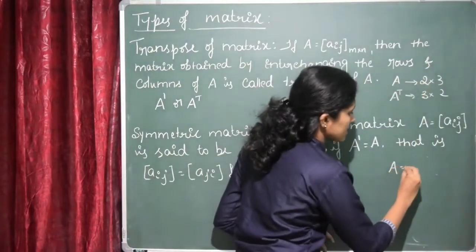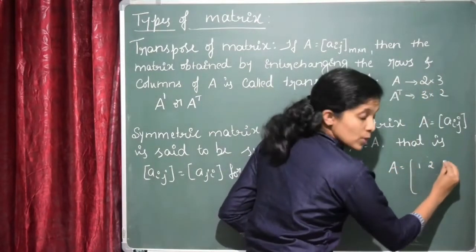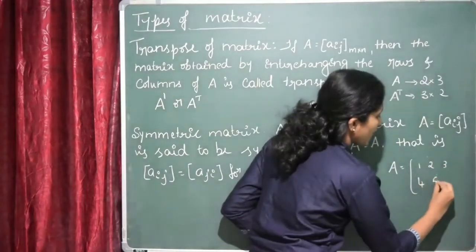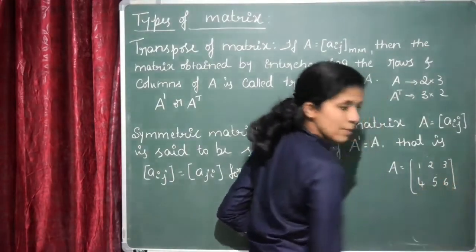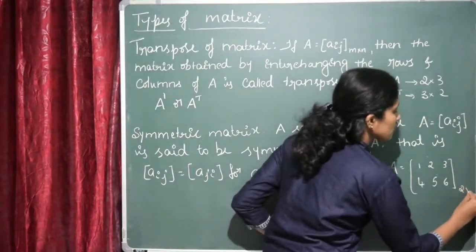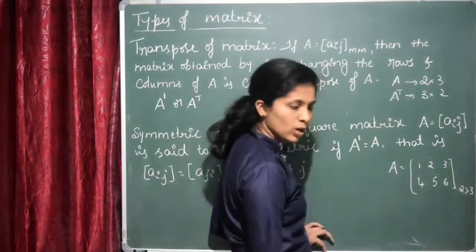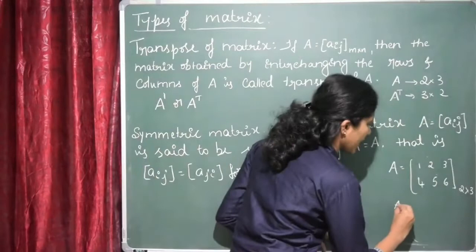Let me consider one example. If I consider A is equal to 1, 2, 3, 4, 5, 6. Right? Now this is a matrix of order 2 by 3. Yes, 2 rows are there and 3 columns. Now the transpose of this will be A transpose.